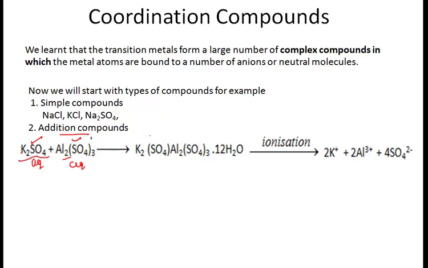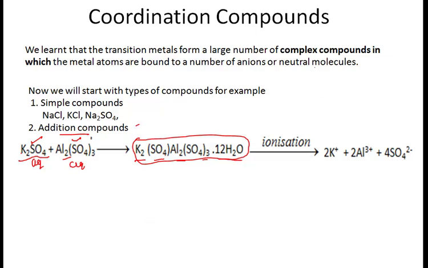So that crystallization point is attained, and then we get crystals of K2SO4.Al2(SO4)3.24H2O. This compound is formed, right? Now as you can see, this is formed by the combination of two different compounds. So such compounds are called addition compounds.